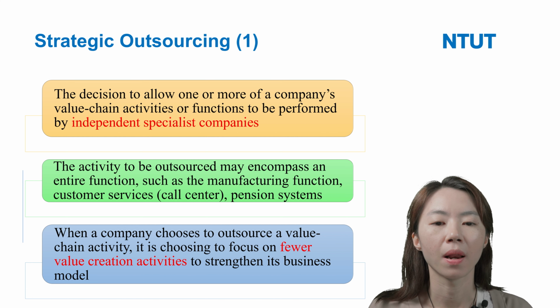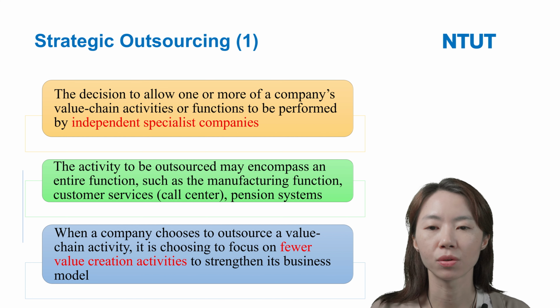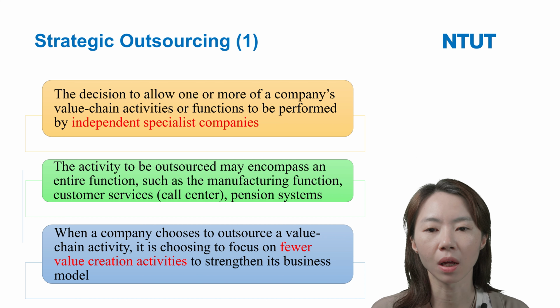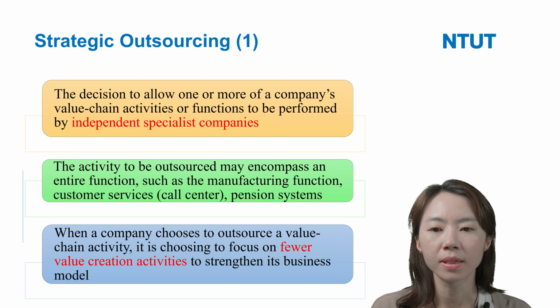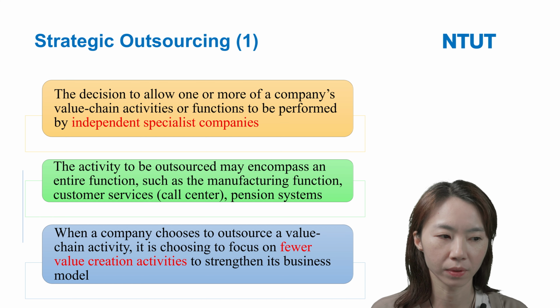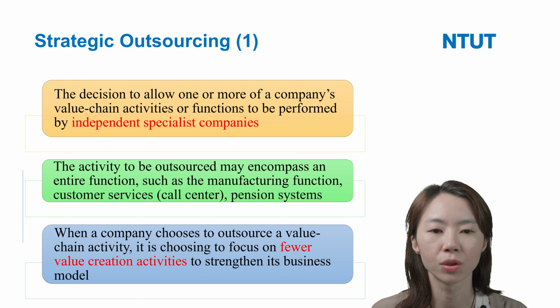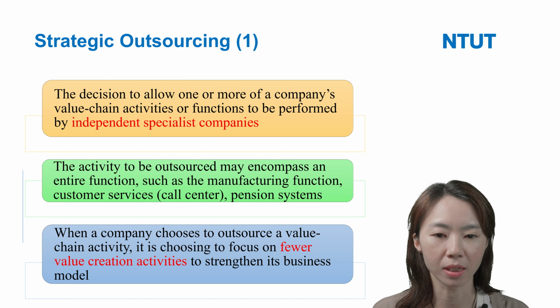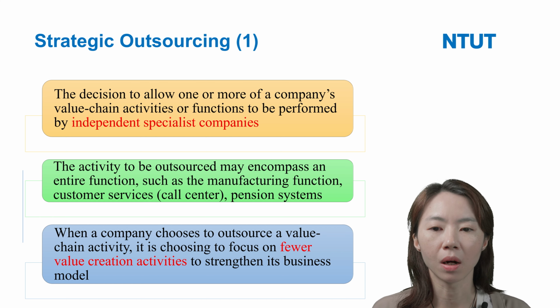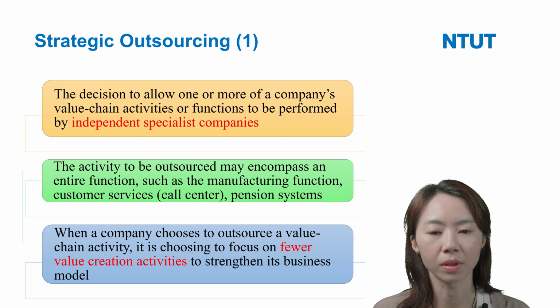Okay, so the final strategy for the corporate level strategy is strategic outsourcing. Strategic outsourcing is the decision to allow one or more of the company's value chain activities or functions to be performed by independent specialist companies. So here we call them independent specialist companies.